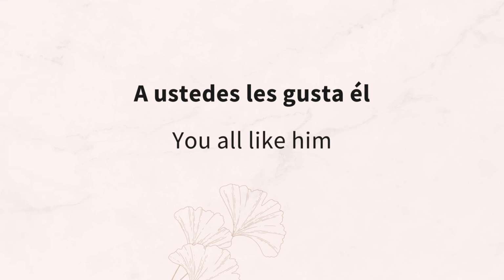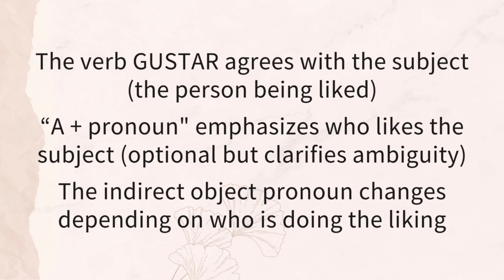So here, the subject, the person being liked, determines the conjugation of gustar, just like we saw before. The personal a plus pronoun emphasizes who likes the subject. Sometimes it is optional, but it's helpful, especially when we see él, ella, ellos, ellas. It helps clarify who's doing the liking. And then we see the indirect object pronoun depending on who is doing the liking.